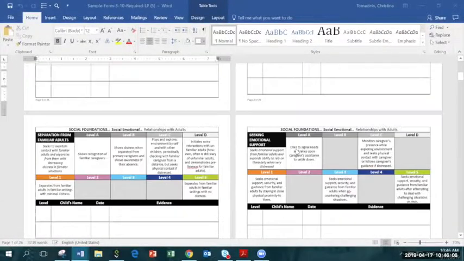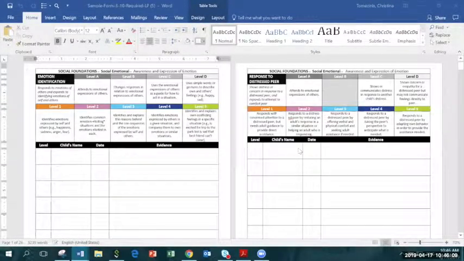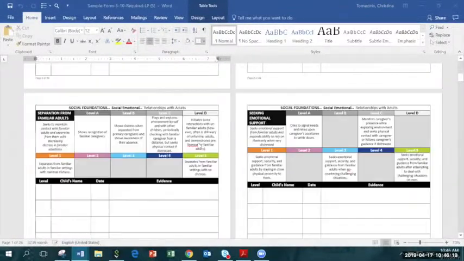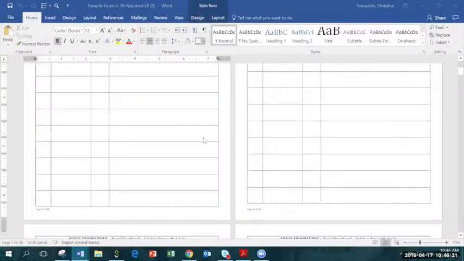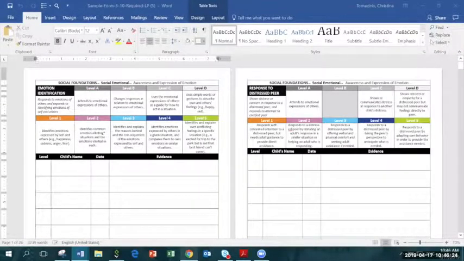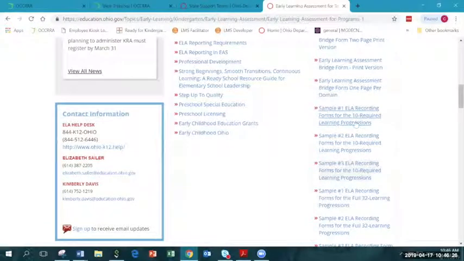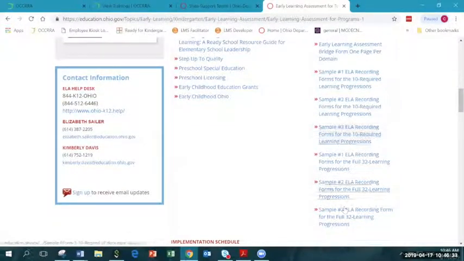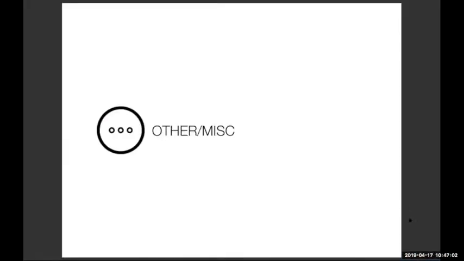And the nice thing about this form is that you have the rubrics right at the top, which just makes it so easy. Teachers can go in and highlight the crucial information that they are looking for and take their notes right on this form. And I'm going to go back to the website, and there are also forms that are basically spreadsheets. Teachers can go through and choose the form that is right for them for either the 10 or the 32 learning progressions.